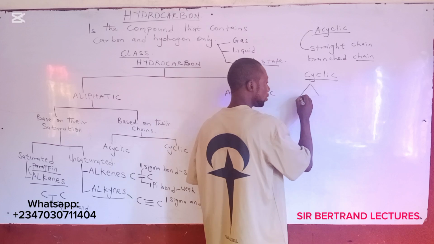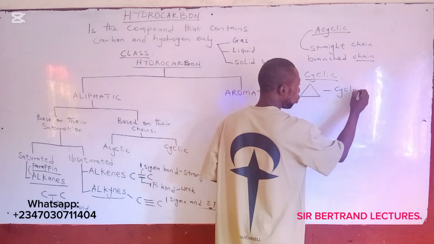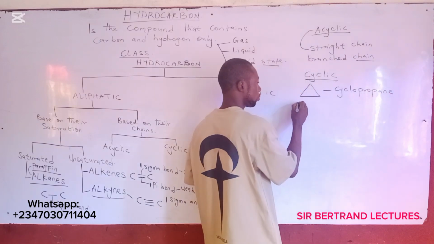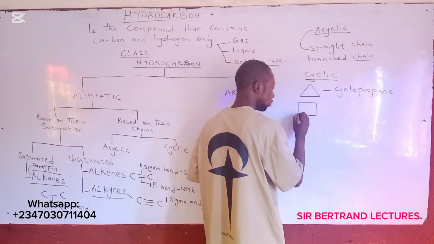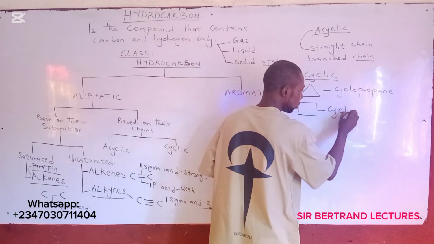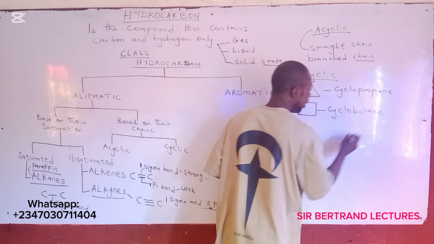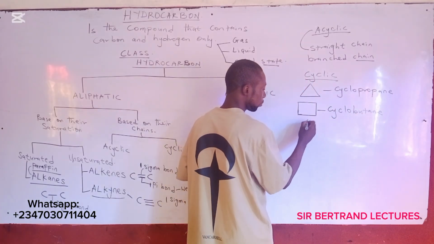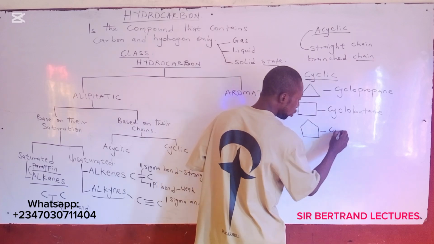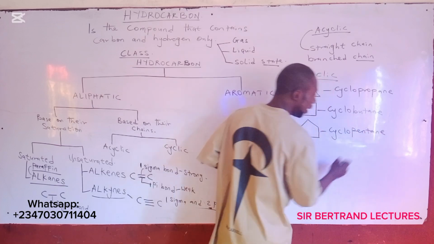It's either they are like this, becomes cyclopropane, or like this. Here is cyclobutane. Here becomes cyclopentane.